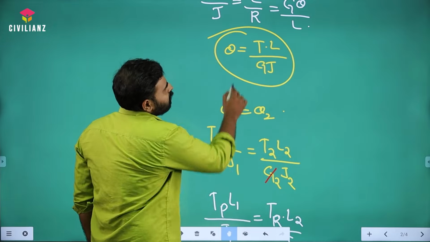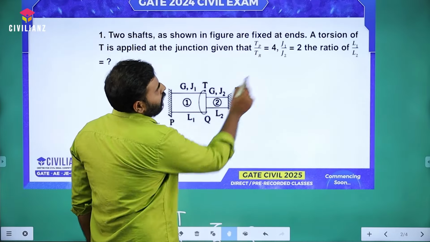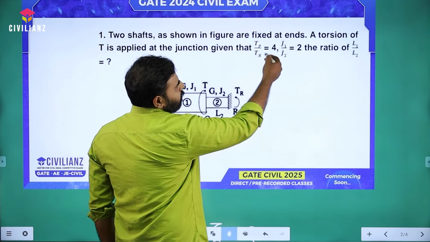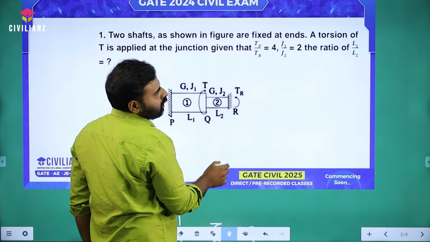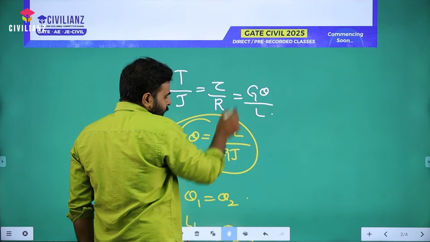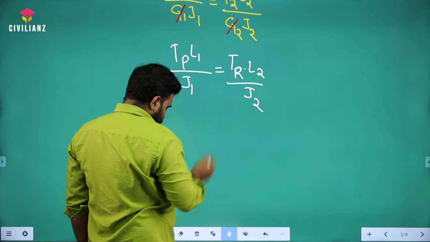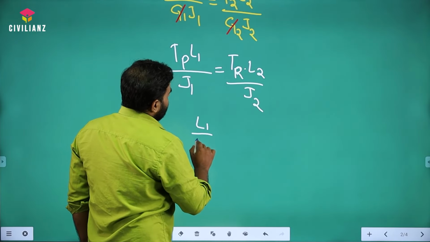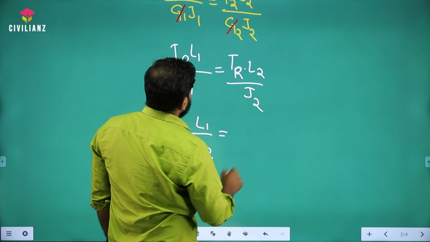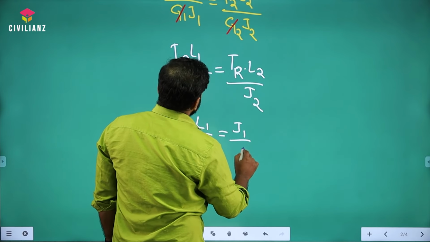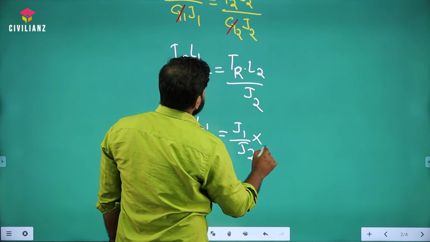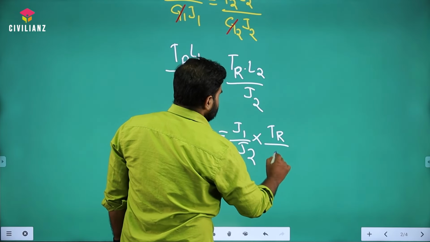And they have asked the ratio of L1 by L2. We know that the Tp by Tr ratio is 4 and the J1 by J2 ratio is 2. So L1 by L2 we can rearrange like this: it is J1 by J2 into Tr by Tp.